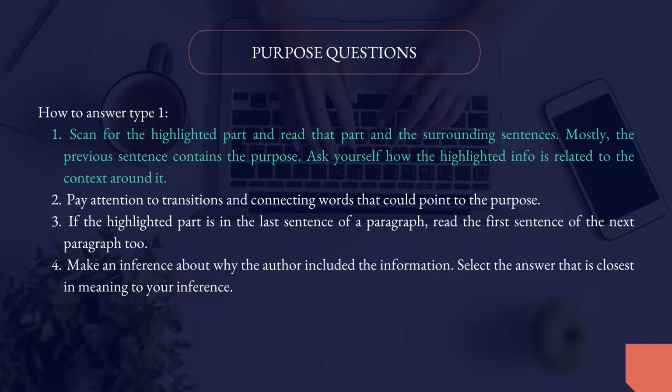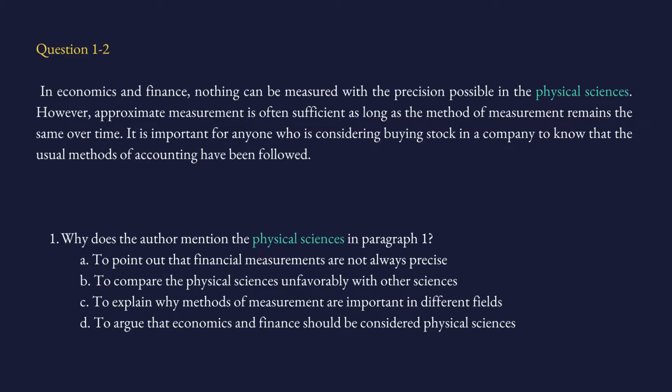And pay attention, by highlighted part, we mean the keywords. In the question that I showed you in the beginning, the question was this: why does the author mention the physical sciences? You see, the physical sciences is highlighted in the passage. You go to the passage, you see that that part is highlighted. That's what we mean by the highlighted part.